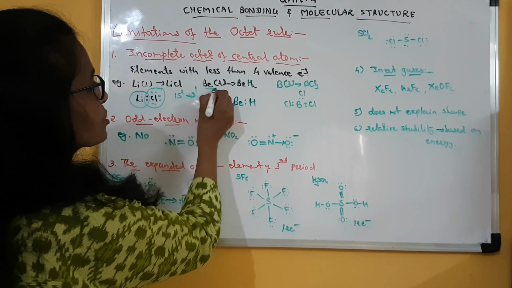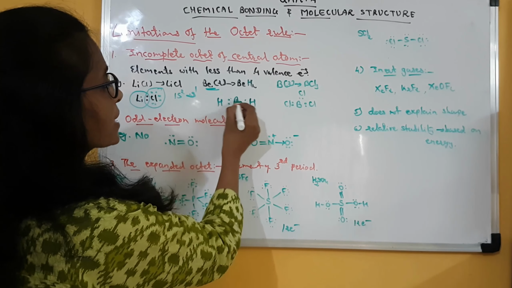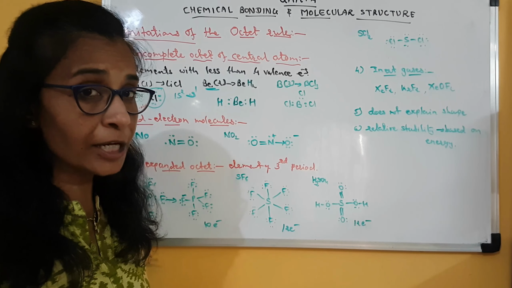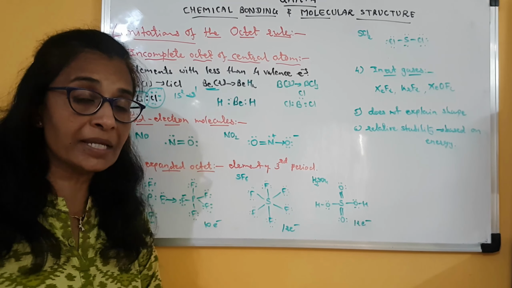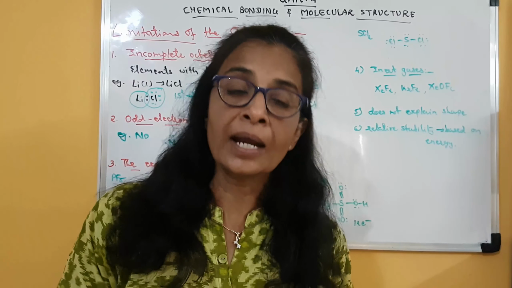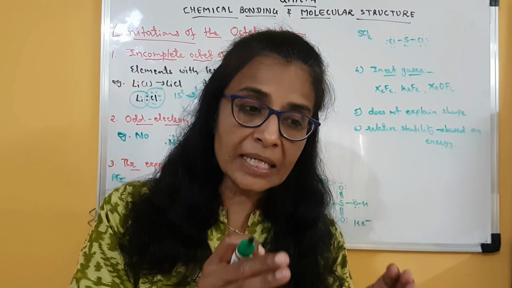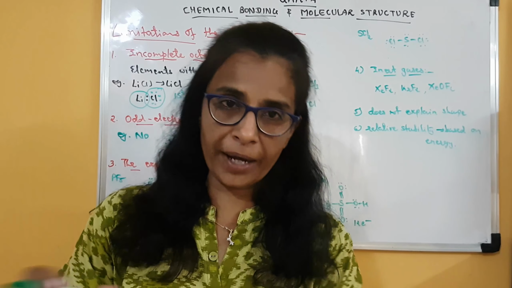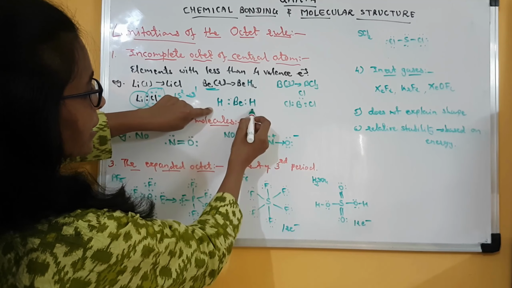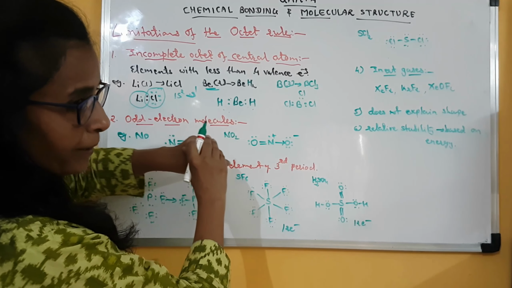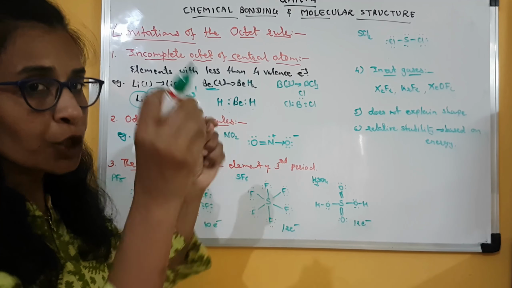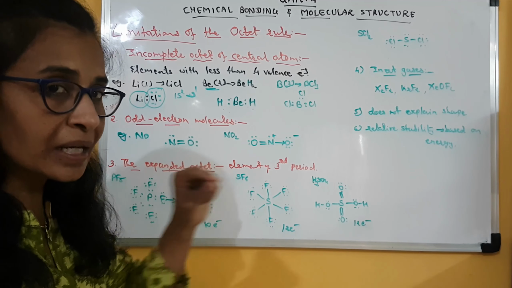Another example is beryllium. Beryllium has 2 valence electrons. Actually, the valence electrons of beryllium are present in a 2s orbital as an electron pair. But as and when required, this electron pair can be unpaired. Clear? So when beryllium combines with 2 hydrogen atoms, both hydrogen atoms will share their 1 valence electron with the 2 valence electrons of beryllium.